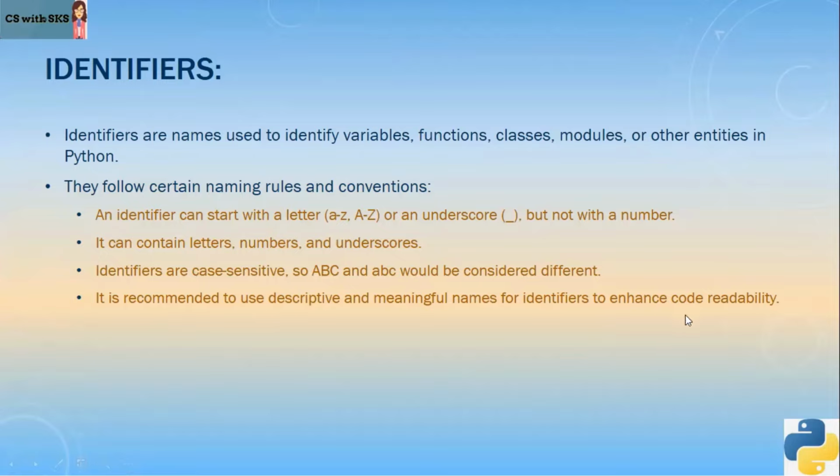So instead of writing x is equal to this, y is equal to this, use meaningful names. So if your x is showing a number, write number1 is equal to this, number2 is equal to this, instead of writing x and y. And this is not a rule, but this is a recommendation. Because if we talk about the IGCSE curriculum, there are marks for meaningful identifier names. So if you use XYZ, you will not get full marks. If you use meaningful names, you will get marks accordingly, right?